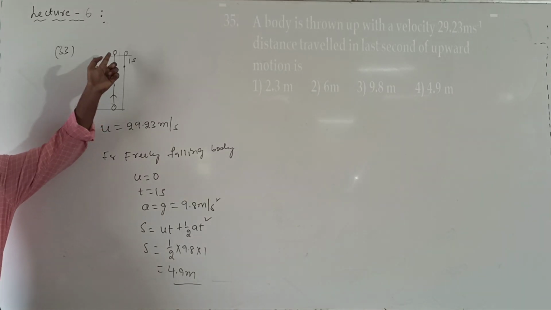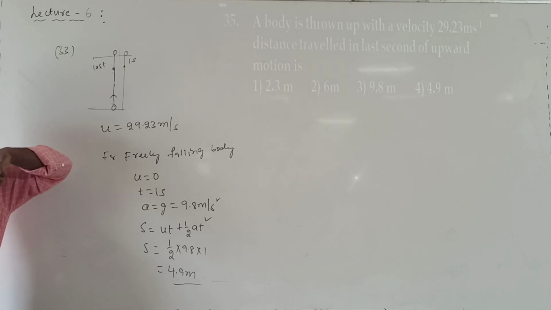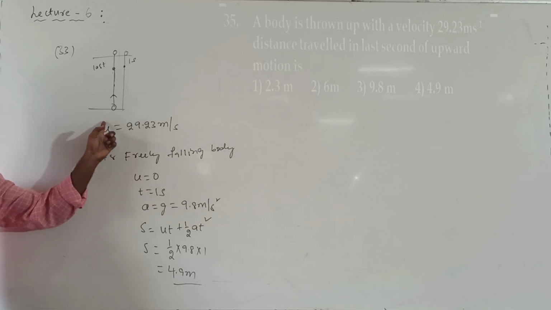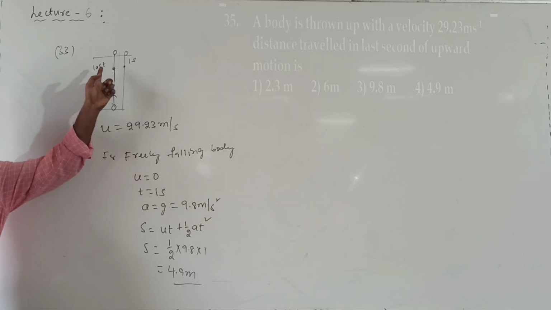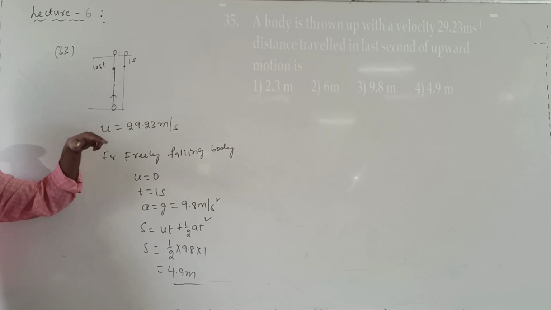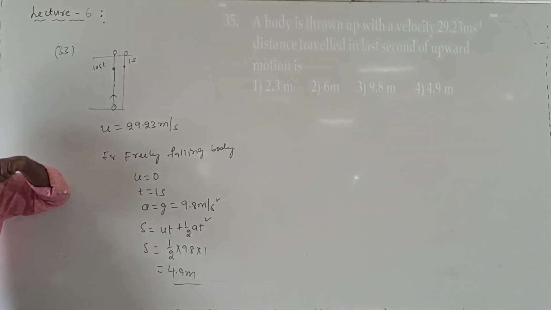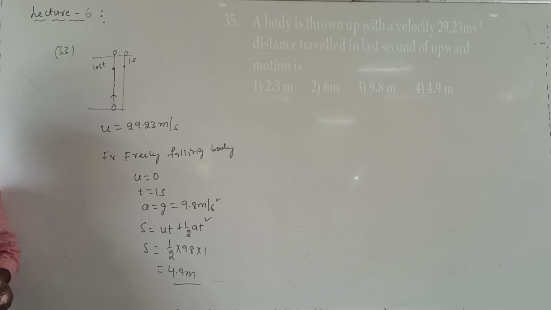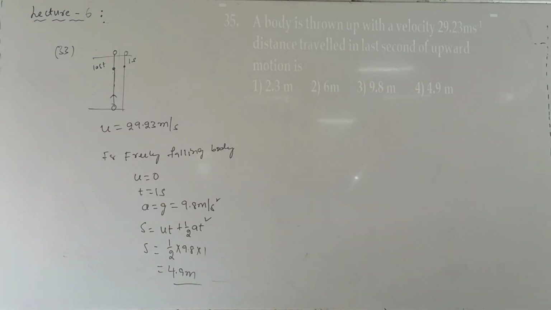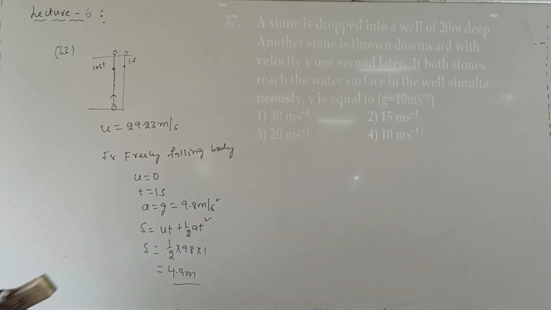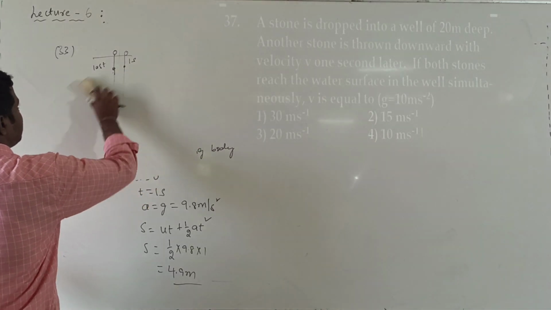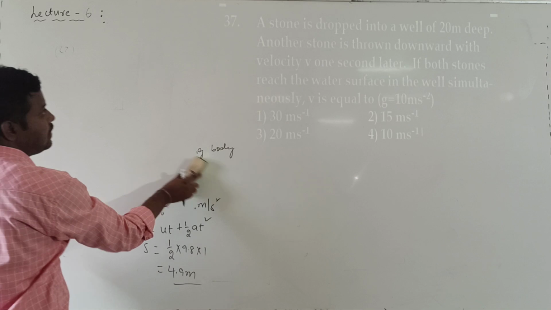This is the distance traveled by the vertically projected body, in the case when air resistance is not there. The distance traveled by the vertically projected body in the last second of its journey is the same as the distance traveled by the freely falling body in the first second of its journey. Question understood? So this is question number 35. Next, question number 37.